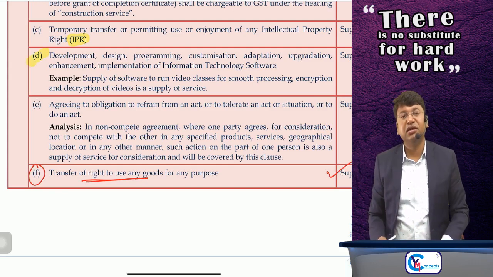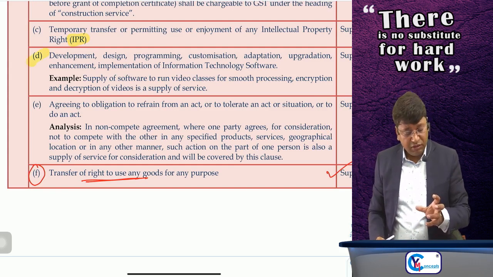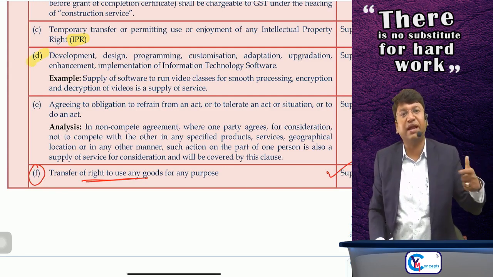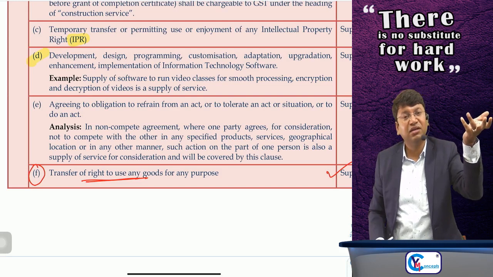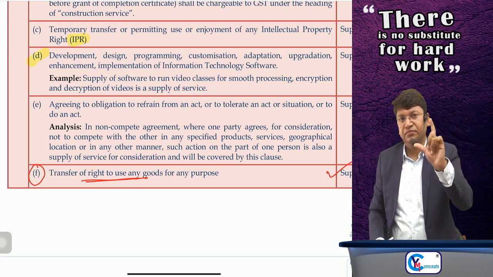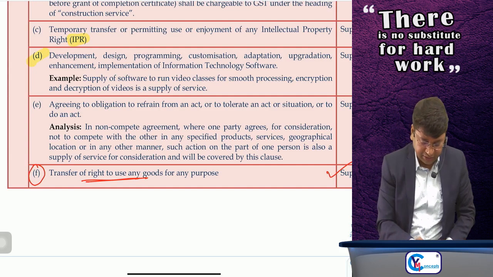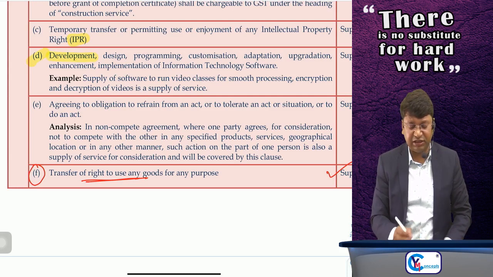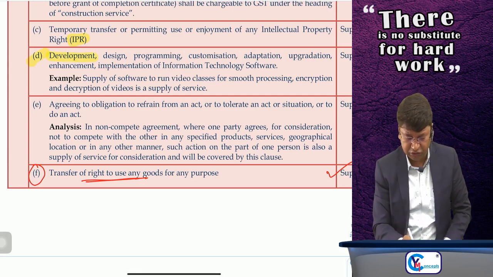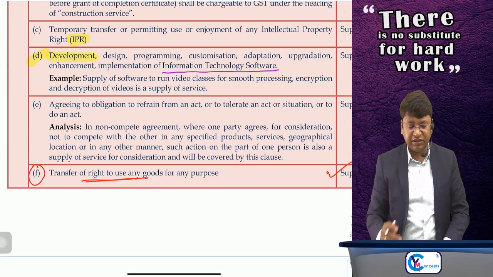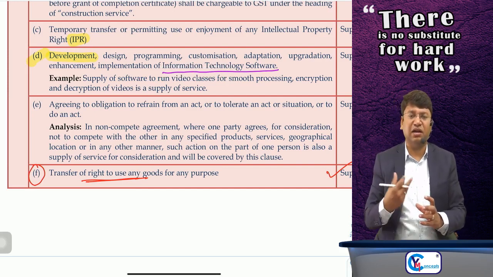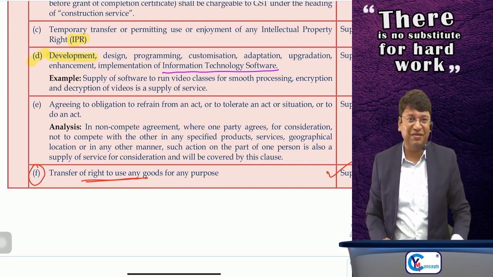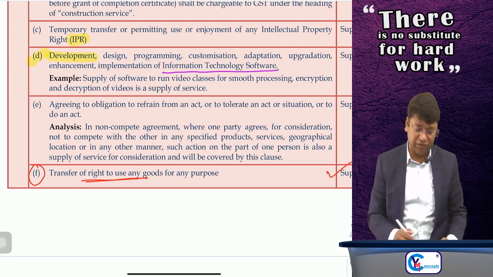Then next is, sir, I am developing a customized software for you, not ready-made software. Ready-made software like Tally, many accounting softwares are there, na? These are just supply of goods. But I am developing, implementing, designing, programming, customization, adaptation, upgradation, enhancement or implementation of the information technology software, then it is supply of service. Sir, many of the customized software are developed to run the video classes. These are supply of service. But yeah, if it is ready-made, then it is supply of goods.